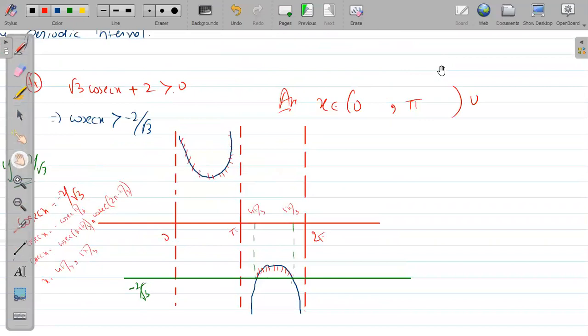Okay. So what will be our answer? Union, our answer I am writing here. Union 4 pi by 3, open or close? It is strictly greater than this, so open. 4 pi by 3 to 5 pi by 3, open. So every point should be open.